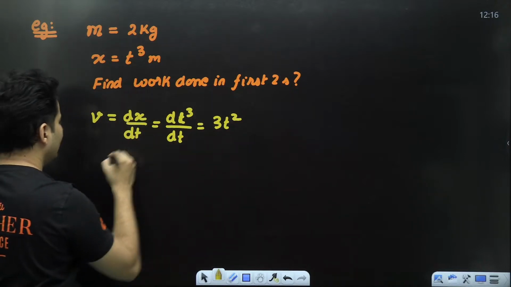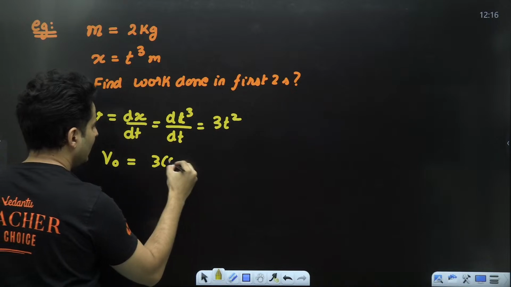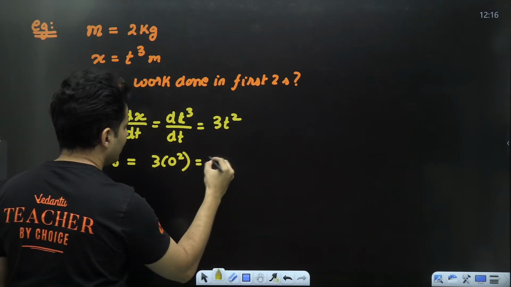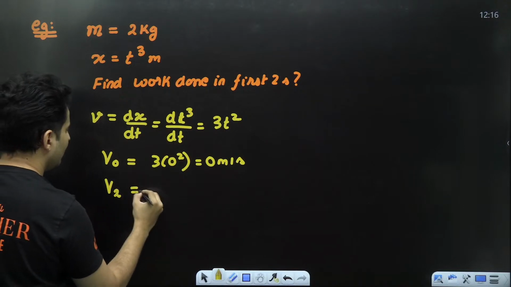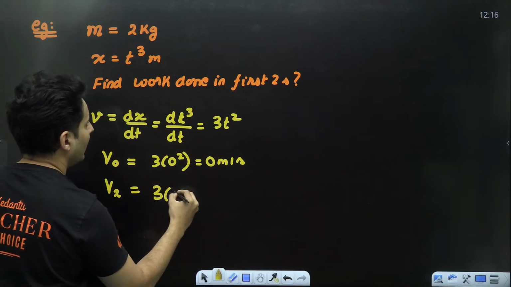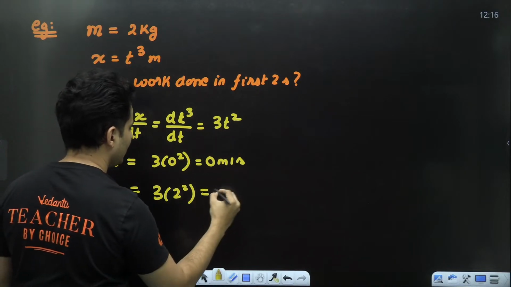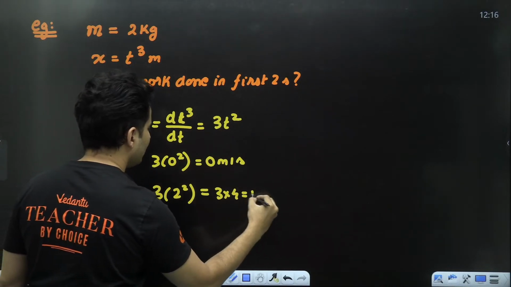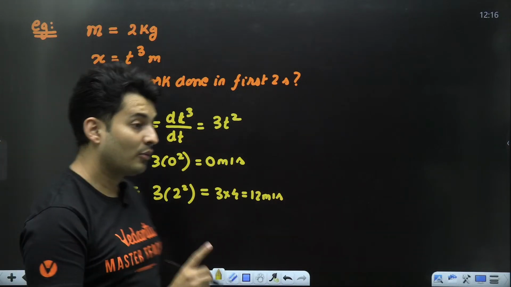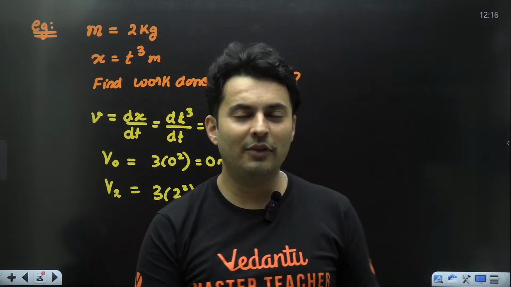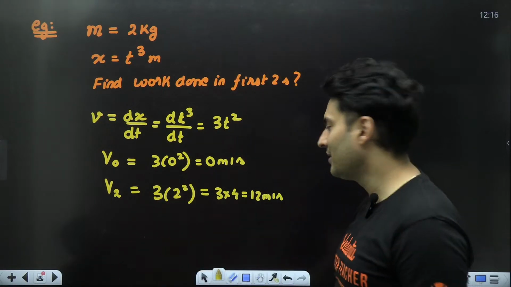Let me find the velocity when time is 0. That means it will be 3 into 0 square, which is basically 0 meters per second. What will be the velocity when time is 2? So 3 multiplied by 2 square, which is nothing but 3 into 4, which is 12 meters per second. Now what is the question? Work done. Can I not find the change in the kinetic energy and then solve the question? I think it will be easy then.